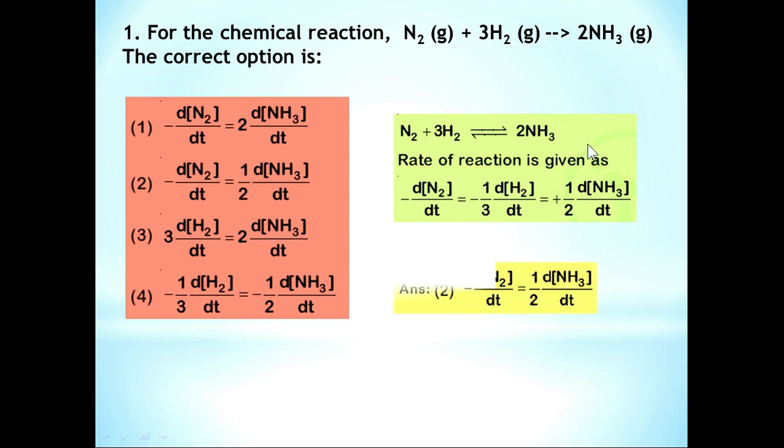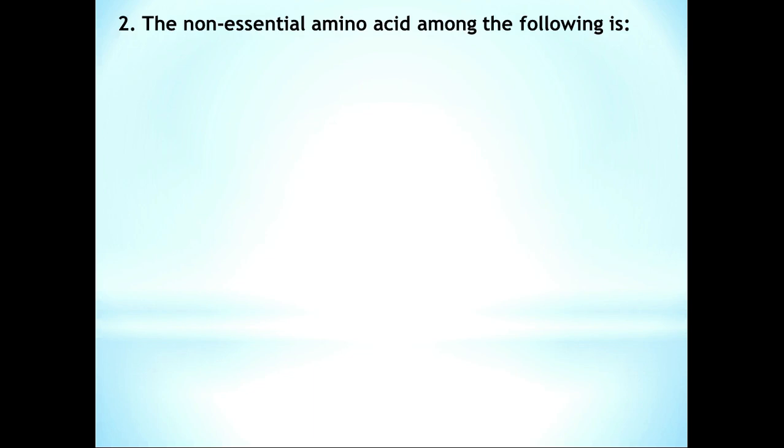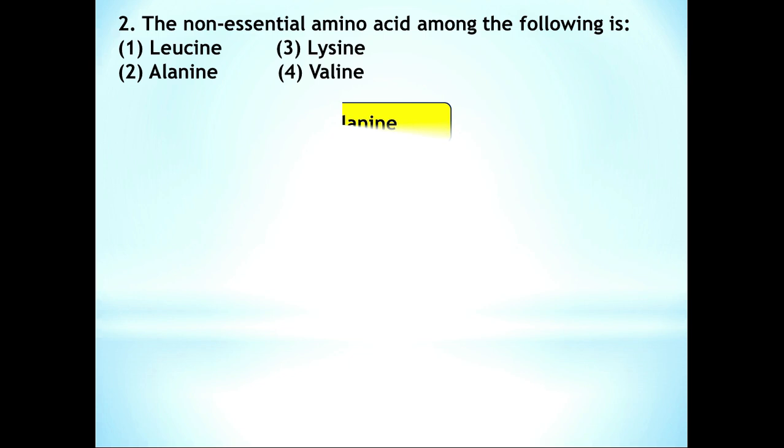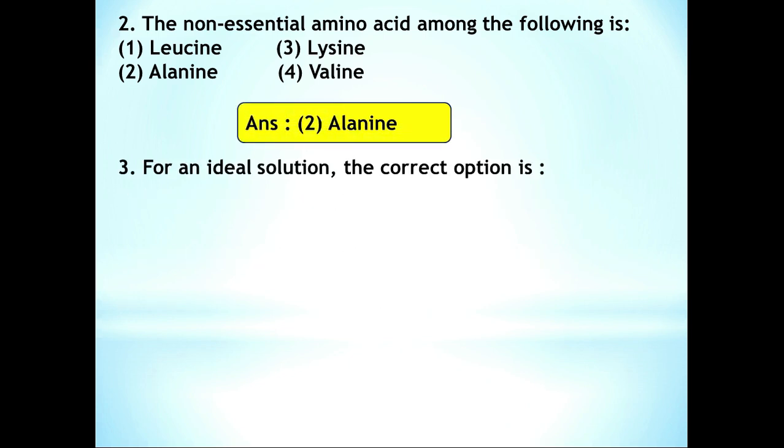So here if you look at these options, option number 2, minus d[N2]/dt is equal to 1 by 2 d[NH3]/dt is the correct answer for this question. Then question number 2. The non-essential amino acid among the following is. Here non-essential amino acid is option number 2, alanine. Then for an ideal solution, the correct option is.